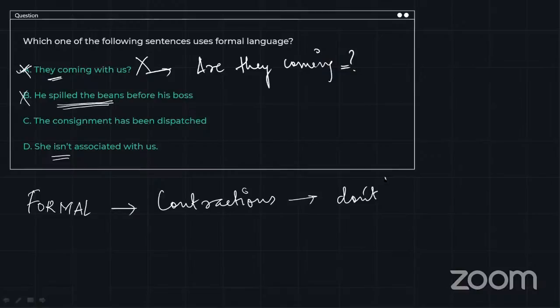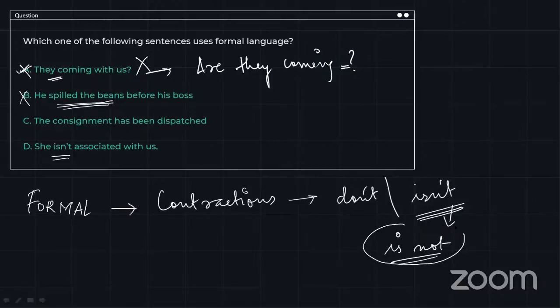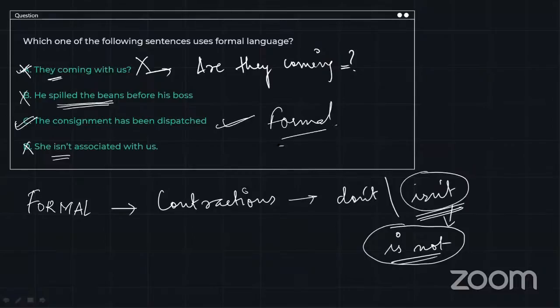Whenever we write don't, or in this case isn't, this is a contraction. A contraction means a short form of what is not. So whenever you have a formal sentence, you will have the full form instead of a contractive term. All right. So we are going to go with option C as the correct answer. And option C is a formal sentence. The consignment has been dispatched. Full stop. That's it. This is a very formal tone and in very formal terms as well. So we are going to go with option C.